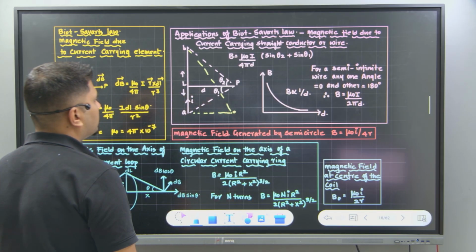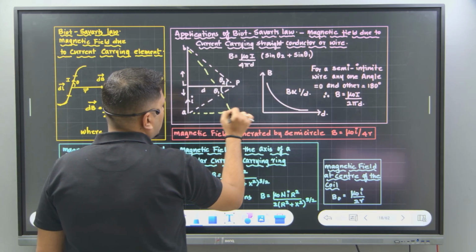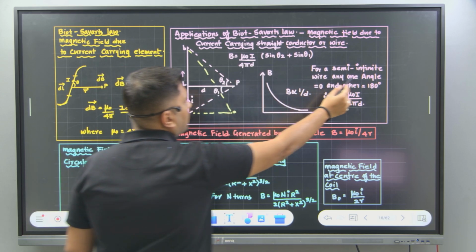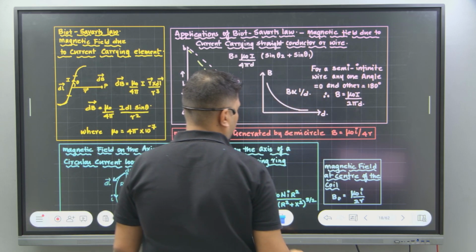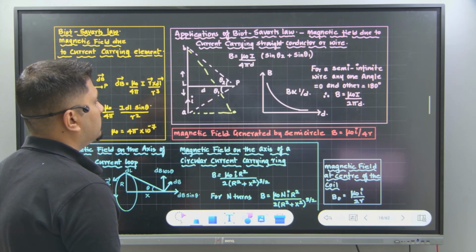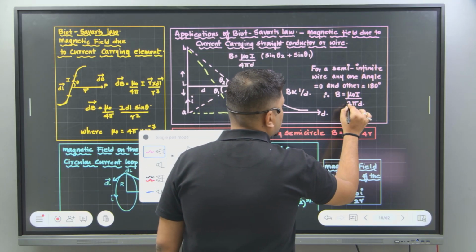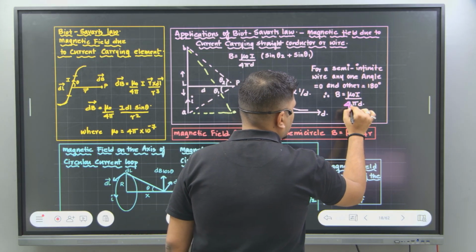Did you understand? Is it clear? If the point is here, then we call it a semi-infinite wire. Semi-infinite wire. Did you understand? When it is a semi-infinite wire, I have made a small mistake here. It shouldn't be 2, it should be 4.